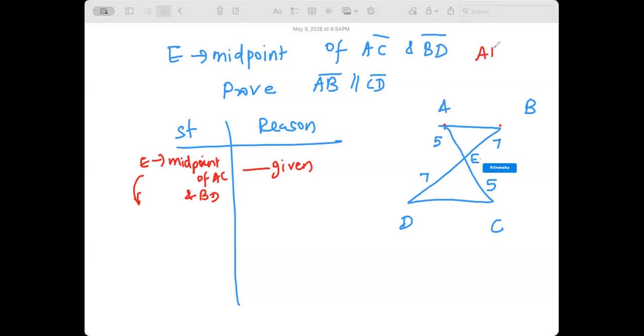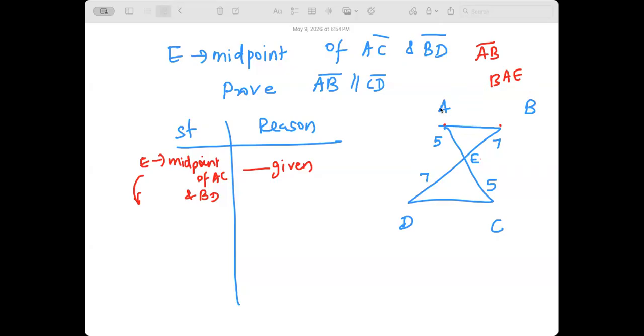AB is a line segment. BAE is an angle. The measure of BAE is equal to the measure of ECD. Correct, that's what you need to prove.